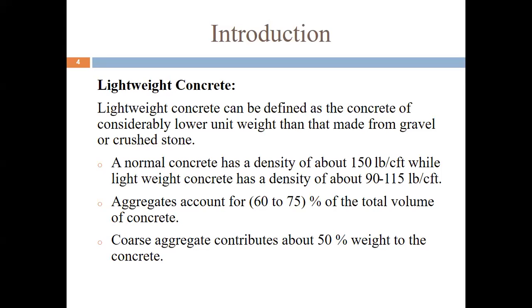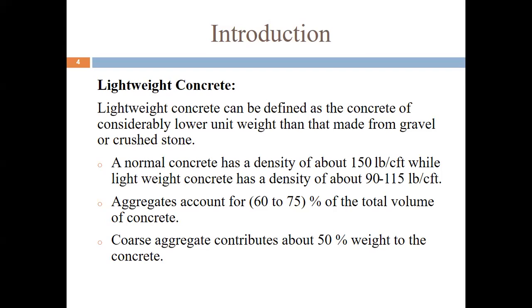Now, what is lightweight aggregate concrete? Lightweight concrete can be defined as concrete of considerably lower unit weight than that made from gravel and crushed stones. A normal concrete has a density of about 150 pounds per cubic foot, while lightweight aggregate concrete has a density of about 90 to 115 pounds per cubic foot.